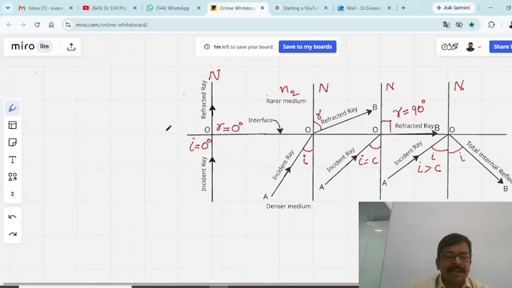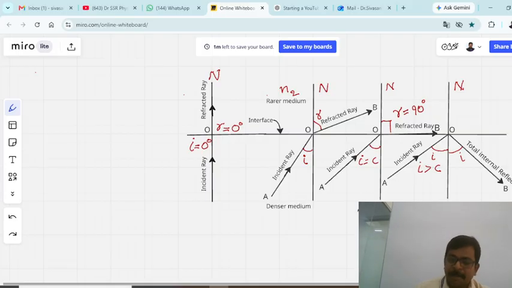Now, there are two important conditions for total internal reflection of light. This phenomenon will take place whenever light travels from a denser to a rarer medium, and the angle of incidence must be greater than the critical angle. These are the two important conditions for total internal reflection of light to take place.